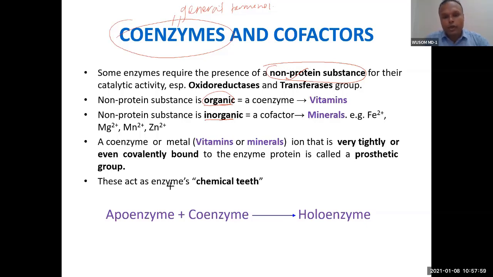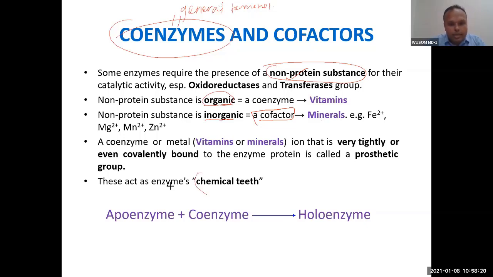If it is organic, you specifically call it coenzyme. If it is inorganic, it is minerals, you call it cofactor. So minerals will be cofactor, and organic will be coenzymes. So you understood the 2 terminologies.